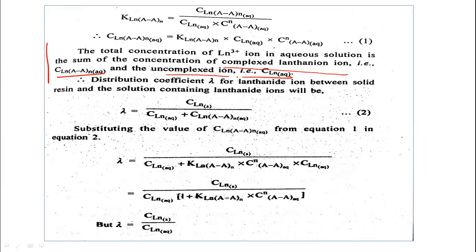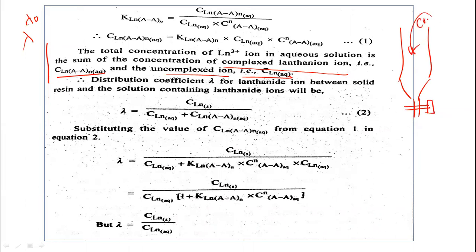Now the distribution coefficient lambda. Previously we wrote lambda 0, but now, due to the addition of the complexing agent, the distribution coefficient will change. So we have a new distribution coefficient, lambda, for lanthanone ions between the solid resin and the solution containing lanthanone ions.